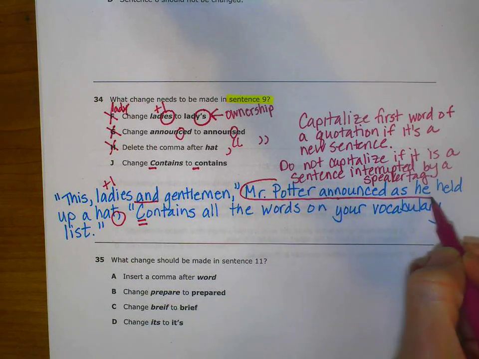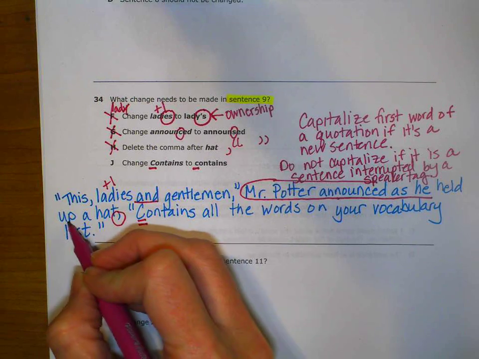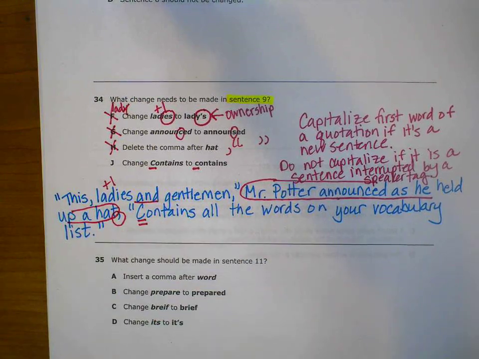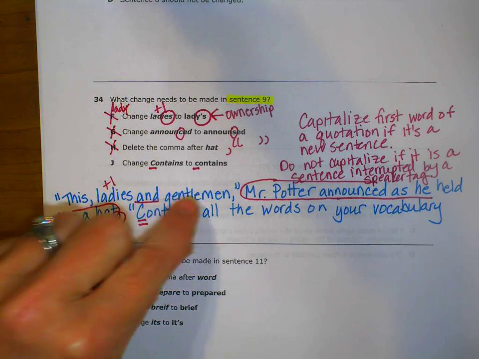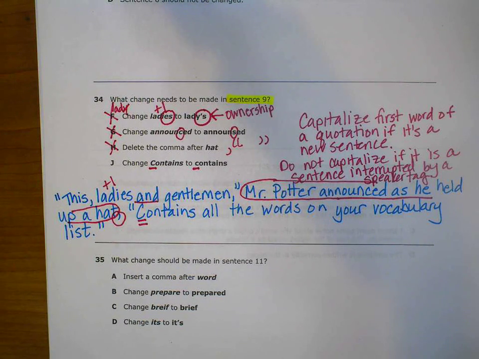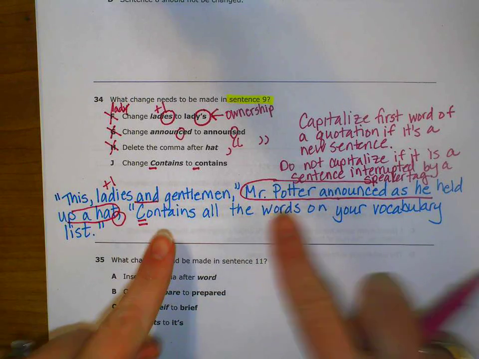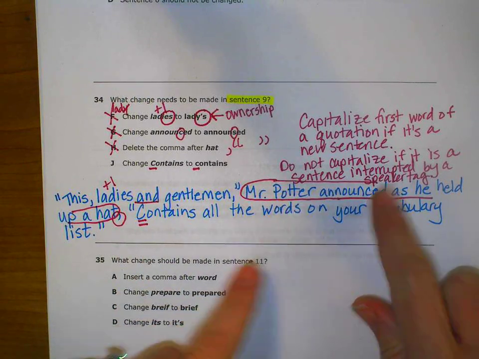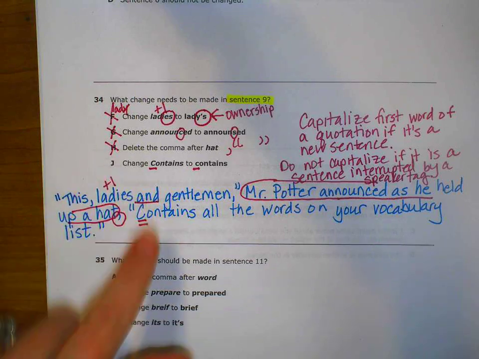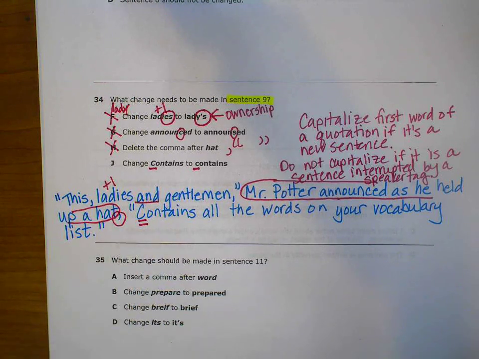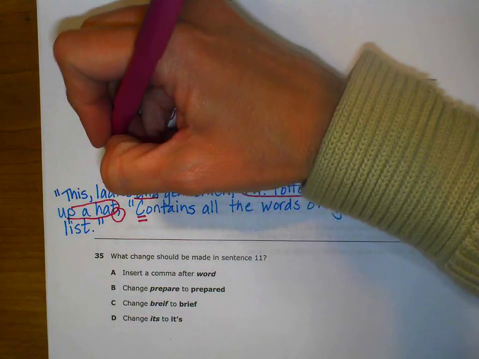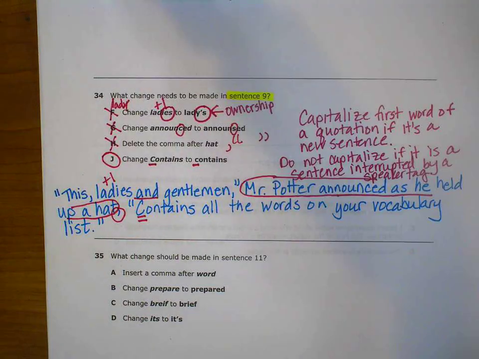Mr. Potter announced as he held up his hat. So let's see if this is all one sentence. "This, ladies and gentlemen, contains all the words on your vocabulary list." This is one sentence being interrupted by a speaker tag, so I do not need to capitalize the C in contains. So my answer is J.